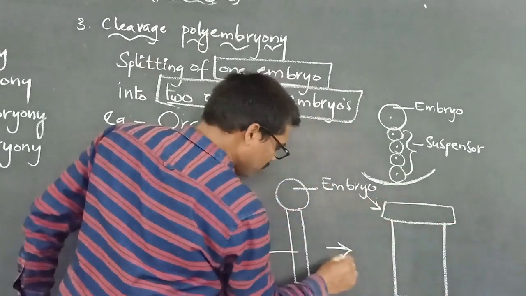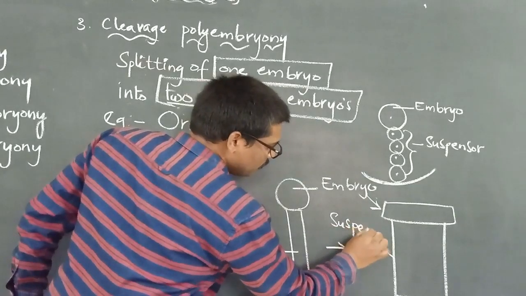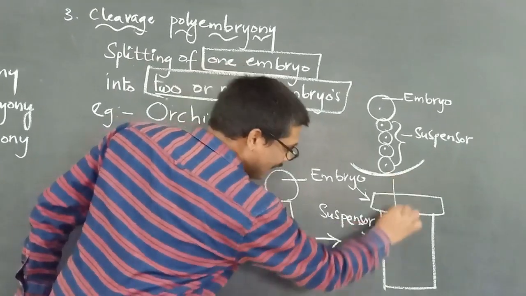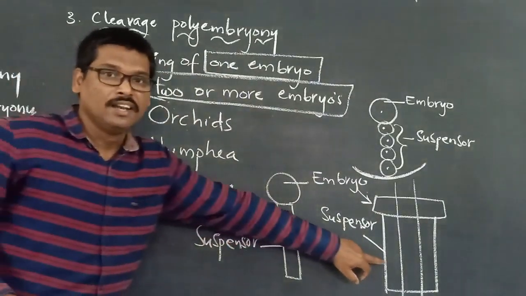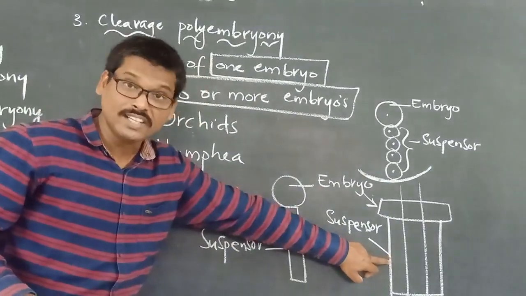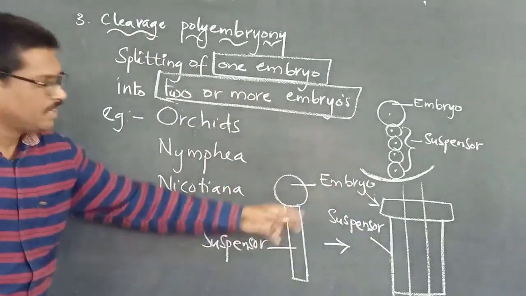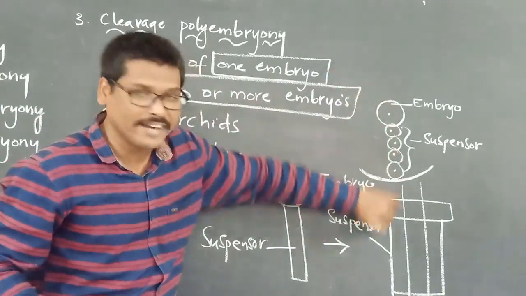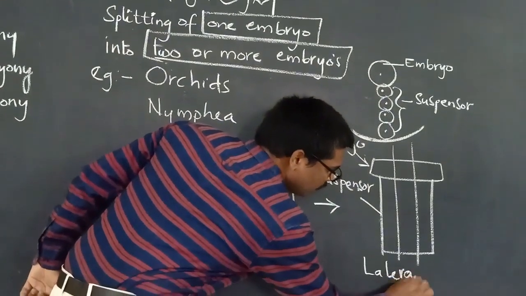Now see what is undergoing lateral division: it is the embryo that is there. It is this embryo which is undergoing lateral division.